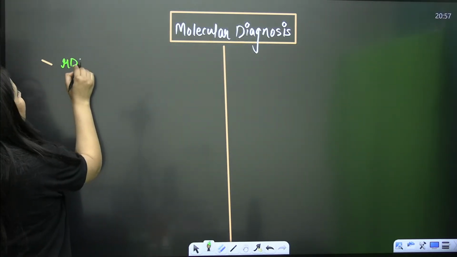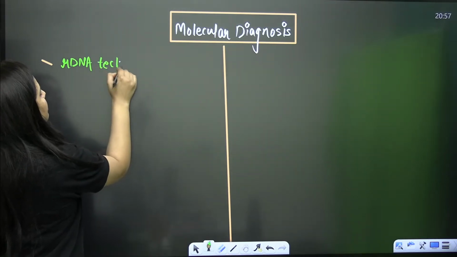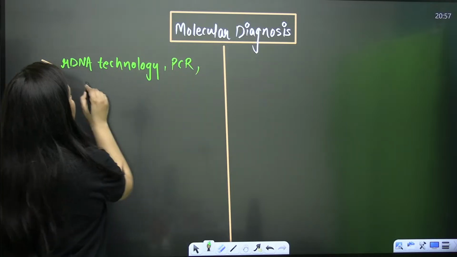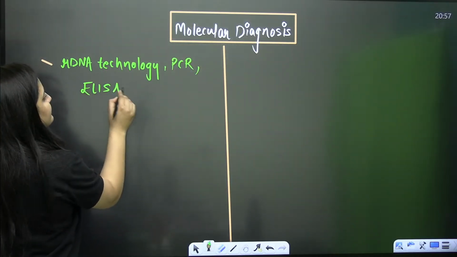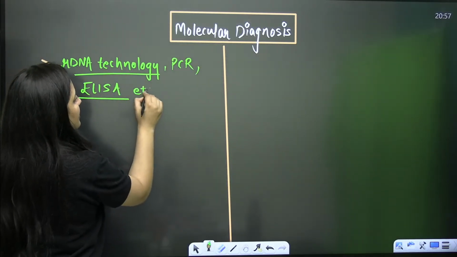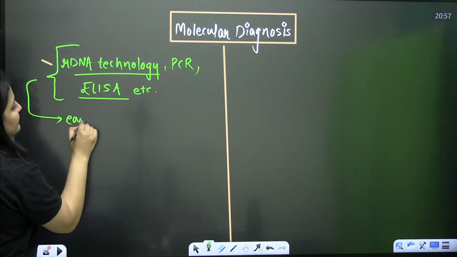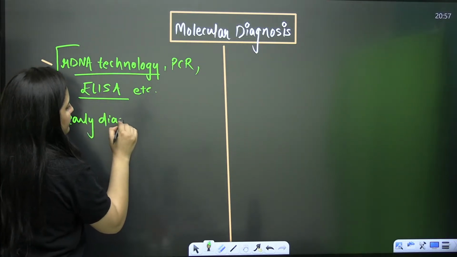It means rDNA technology, polymerase chain reaction, and ELISA, that is your enzyme linked immunosorbent assay.